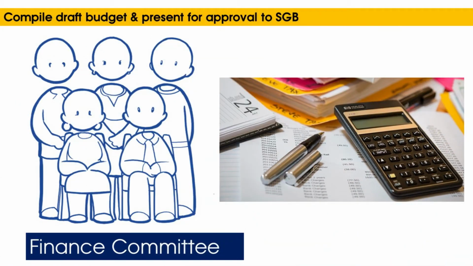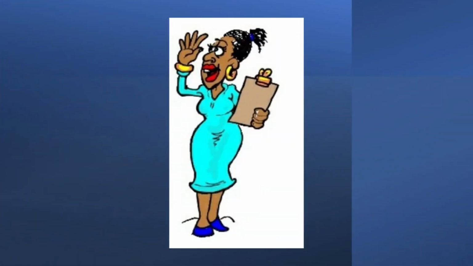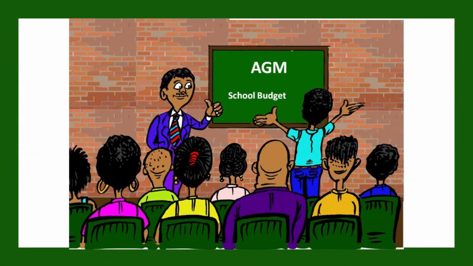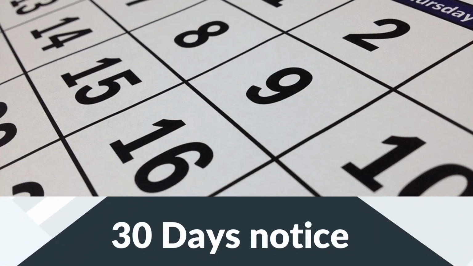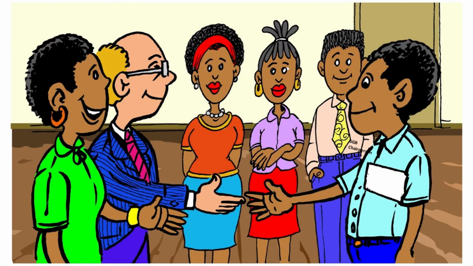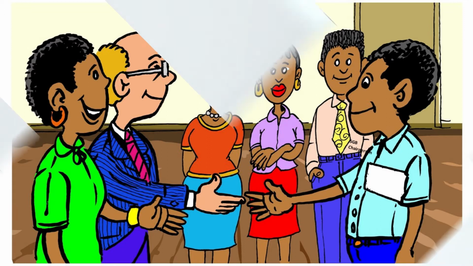The finance officer will present these requests to the finance committee. The finance committee will review each request and prepare a draft budget. The finance committee presents the draft budget to the SGB for discussion and approval. The SGB approved budget will be presented to the parents at the AGM for their final consideration and approval. Parents must be notified in writing 30 days before the AGM takes place. This section also explains how the budget should be presented to the parents for approval at an annual general meeting.